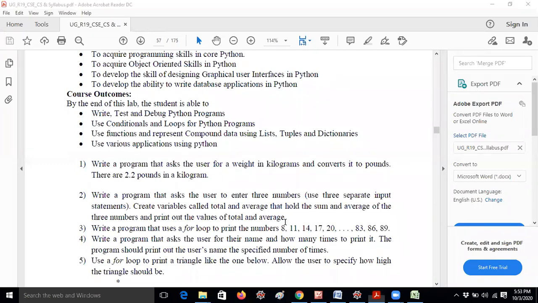I will discuss lab programs only. If any students are not interested in this, you can leave the session, no problem, no issue.